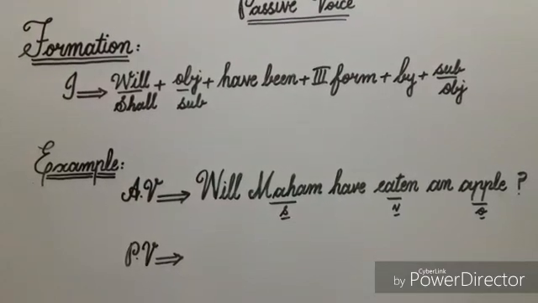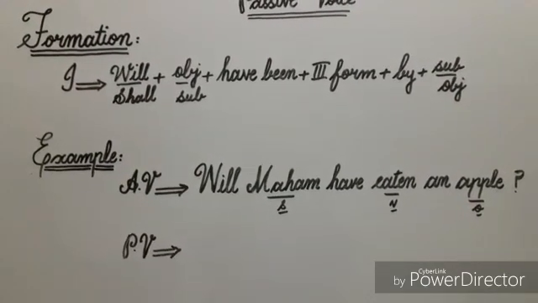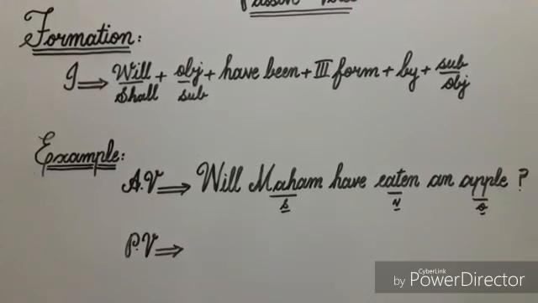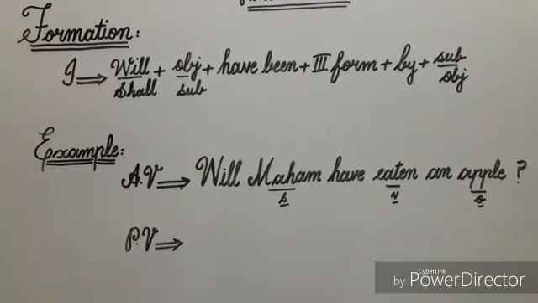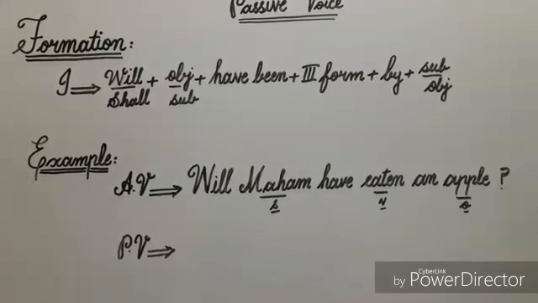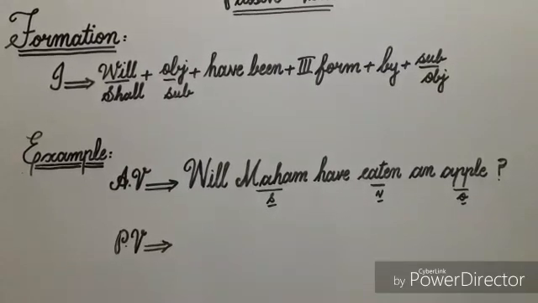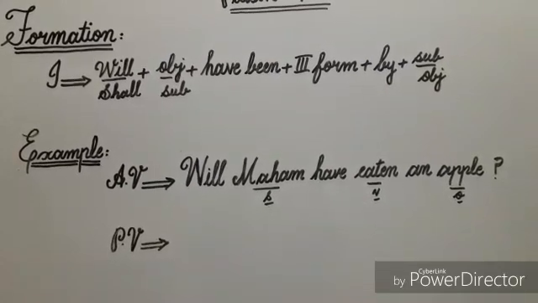For interrogative sentences, formation is helping verb will or shall, object in subjective condition, have been, third form of verb, preposition by, and subject in objective condition. Now I'll explain this formation by example. Will Maham have eaten an apple?